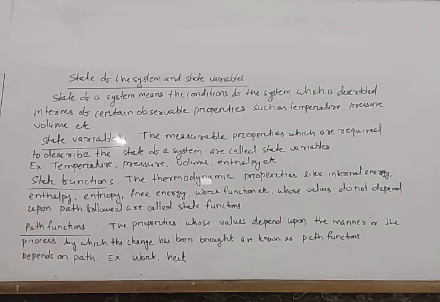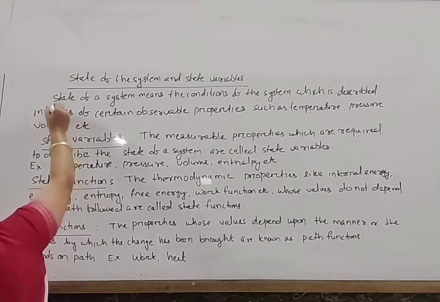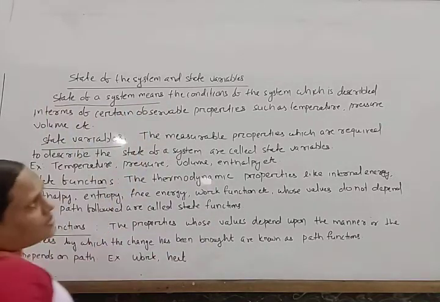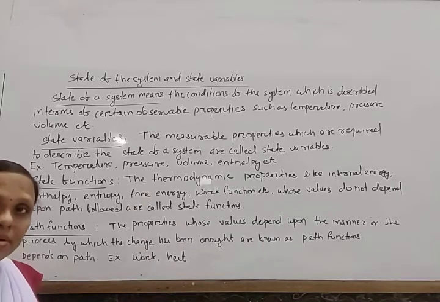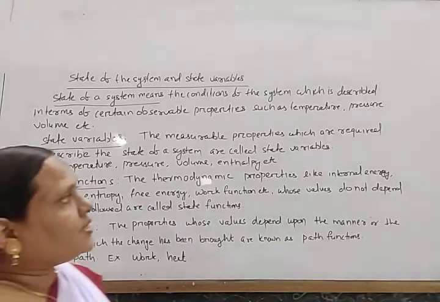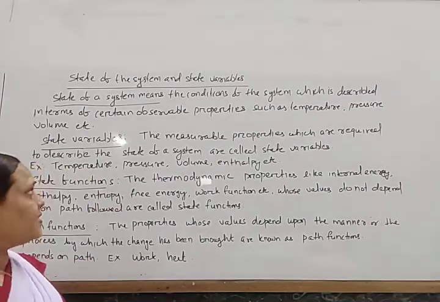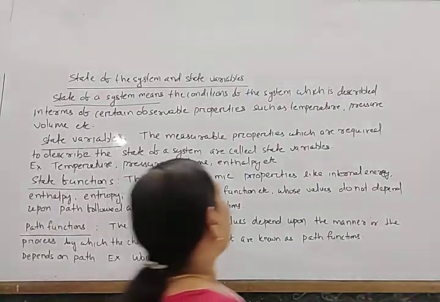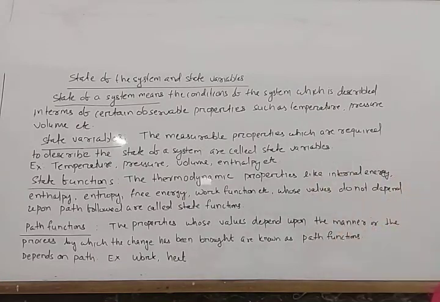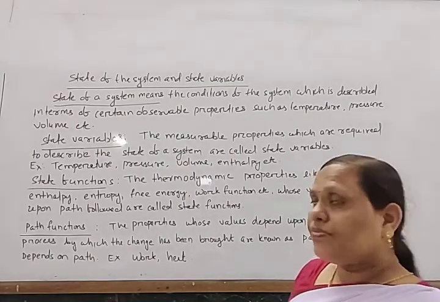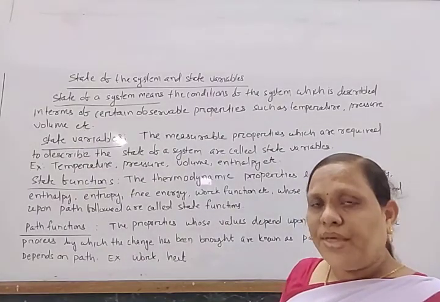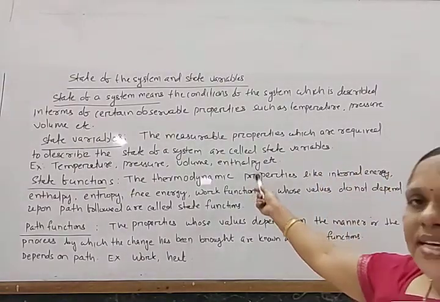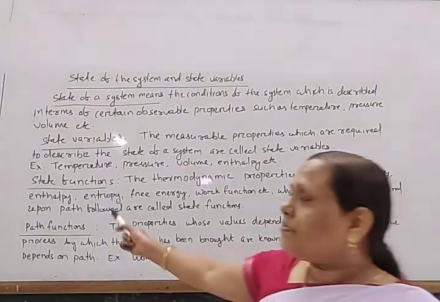Next, note down these points: state of the system and state variables. The state of the system means the conditions of the system which are described in terms of certain observable properties such as temperature, pressure, volume, etc. The measurable properties which are required to describe the state of a system are called state variables: temperature, pressure, volume, enthalpy, etc.